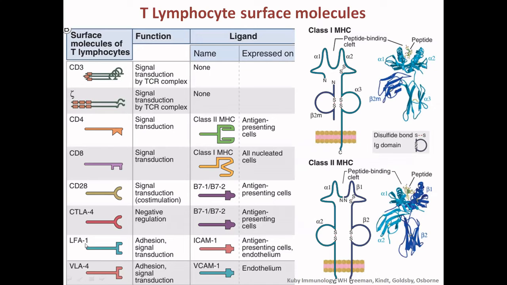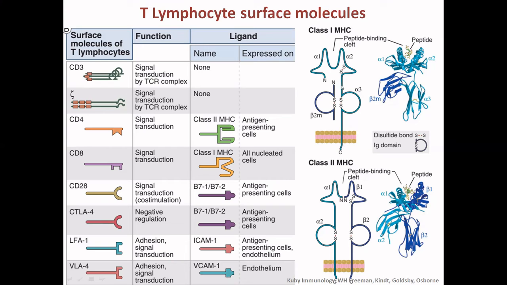So these are the various molecules present on the T lymphocytes, like the CD3 and the zeta, with the T cell receptor complex, which mediate the intracellular signaling. Then CD4 binds with the class 2 molecule, CD8 with the class 1 MHC molecule, CD28 and CTLA4 with B7 1 and 2, LFA with ICAM, and VLA4 with the VCAM molecule. And this is the class 1 MHC.